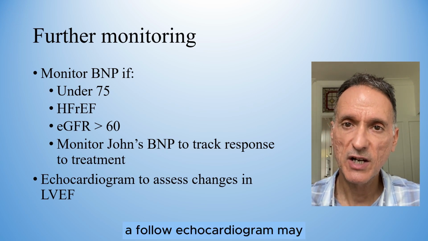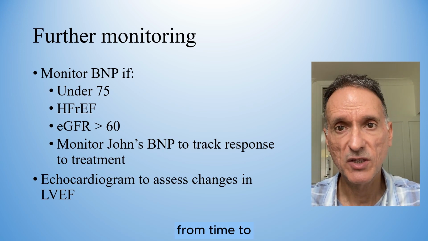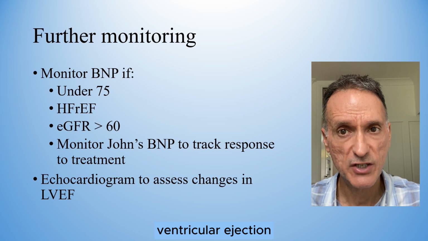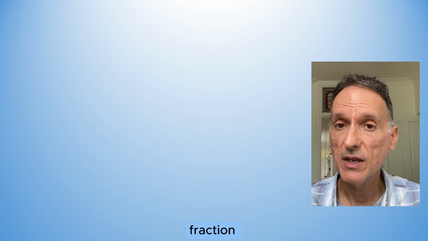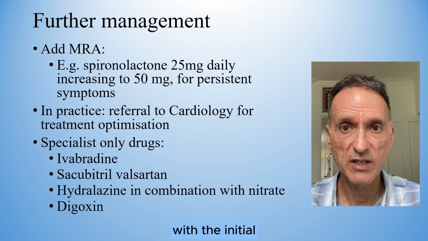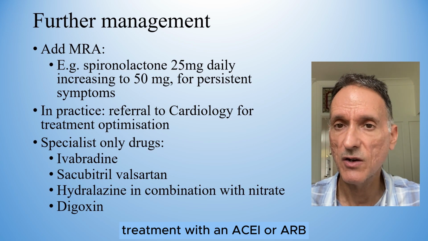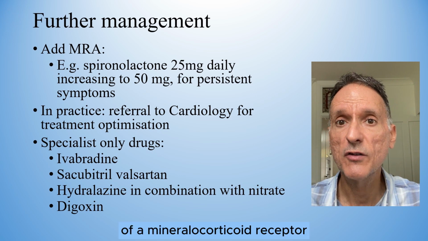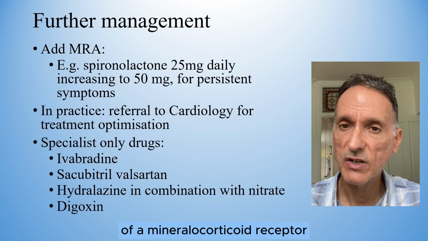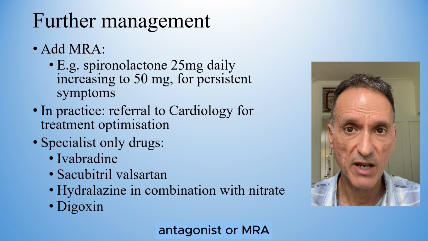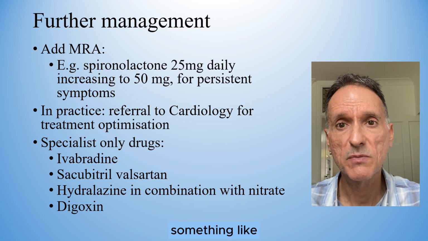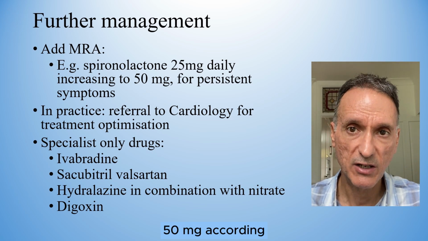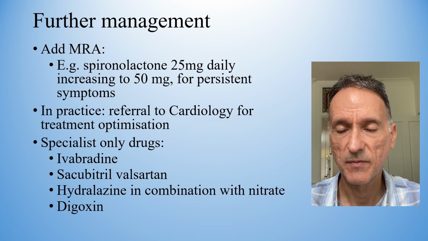A follow-up echocardiogram may be performed from time to time to assess if there have been changes in the left ventricular ejection fraction. If his symptoms do not improve with initial treatment with an ACE inhibitor or ARB and a beta blocker, we will consider the addition of a mineralocorticoid receptor antagonist or MRA, for example something like spironolactone 25 mg daily, increasing to 50 mg according to response.